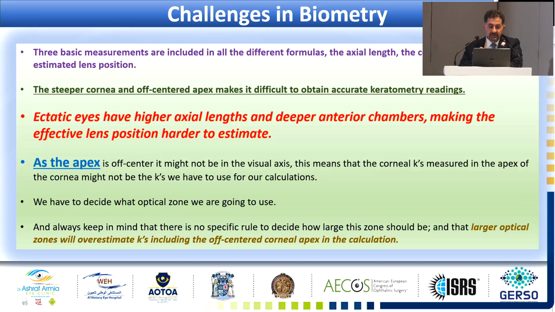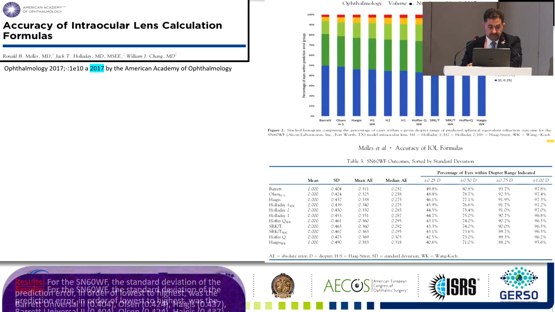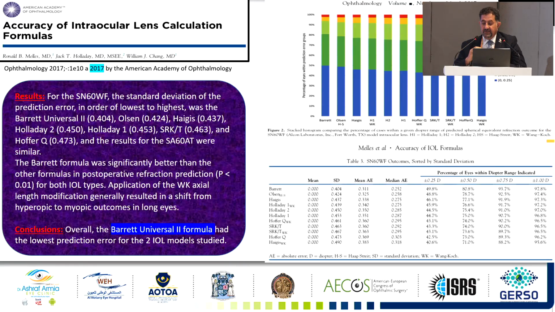Why is biometry challenging? Because the steepest cornea and the off-centered apex make it difficult to obtain accurate keratometric readings. Ectatic eyes have higher axial length and deeper anterior chamber, so the effective lens position will not be properly represented. As the apex is off-centered, it might not be the visual axis, and this means the K is not proper. For accuracy, we started with the Barrett, and we worked with this for many years, but we still found a lot of problems.